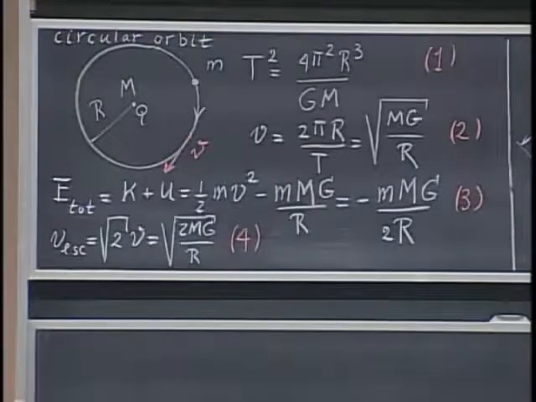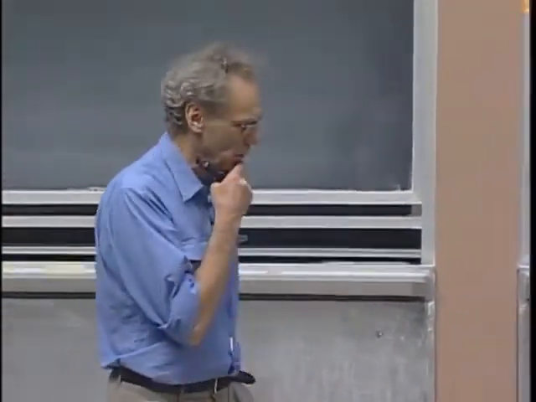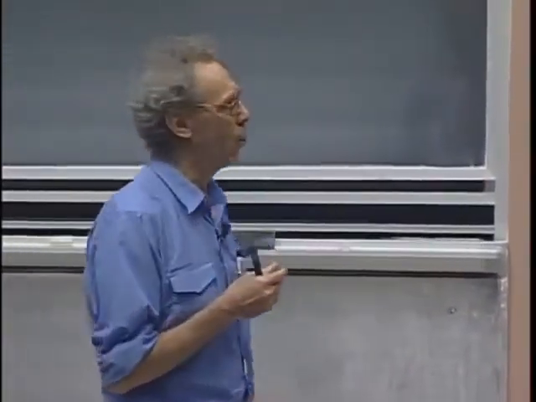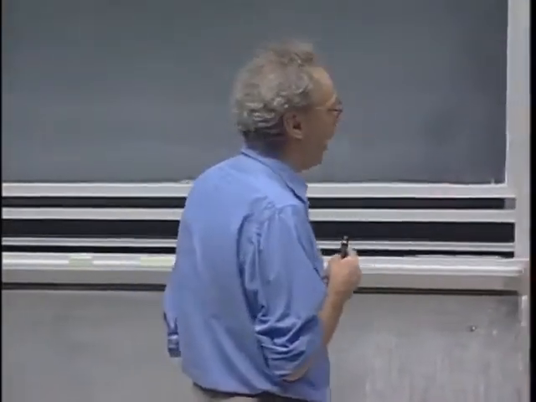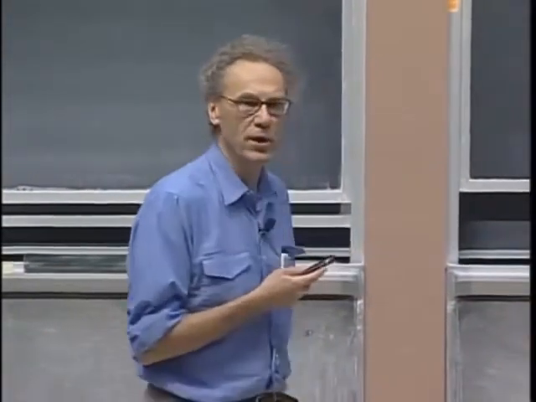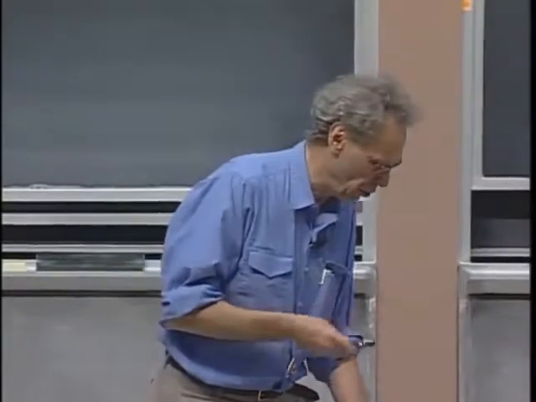And I want to remind you that for near-Earth orbits, the period to go around the Earth is about 90 minutes. And the speed, this velocity then that you see in equation 2, is about 8 kilometers per second. And the escape velocity from that orbit would be about 11.2 kilometers per second. And for the Earth going around the Sun, the period would be about 365 days. And the speed of the Earth in orbit is about 30 kilometers per second, just to refresh your memory.